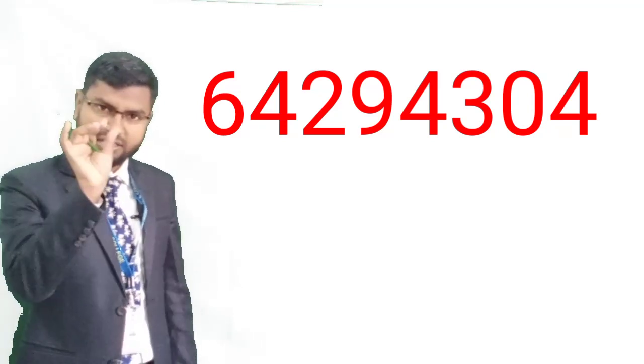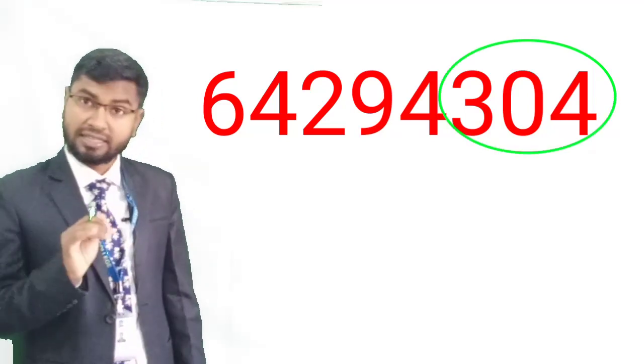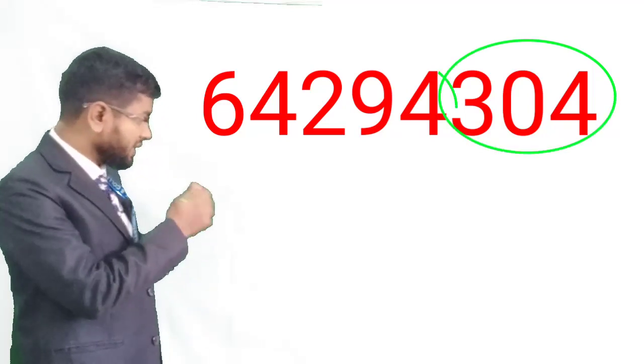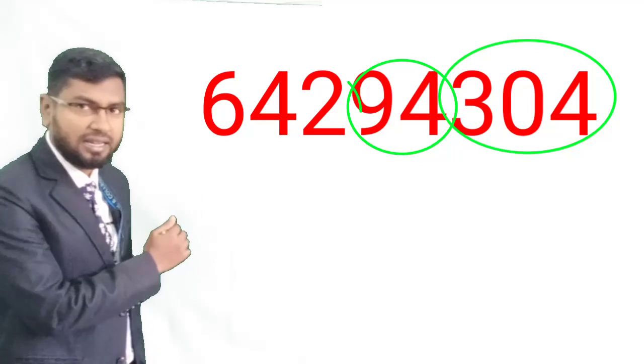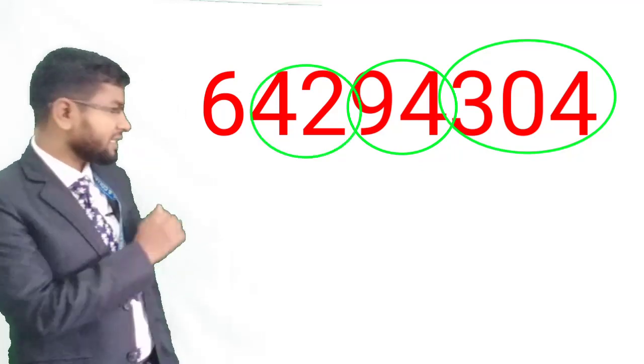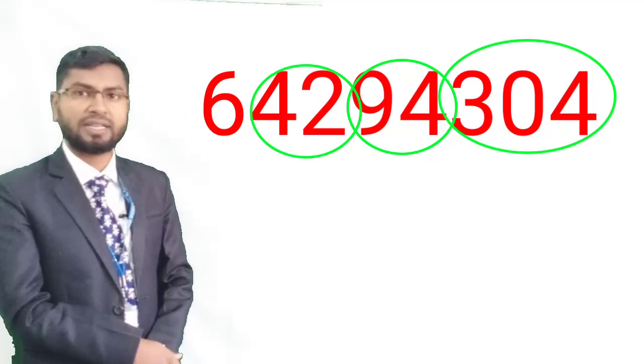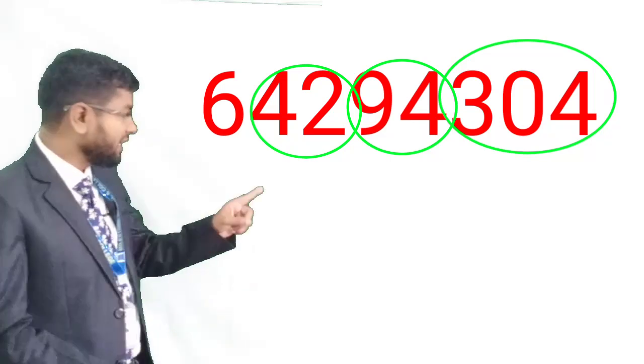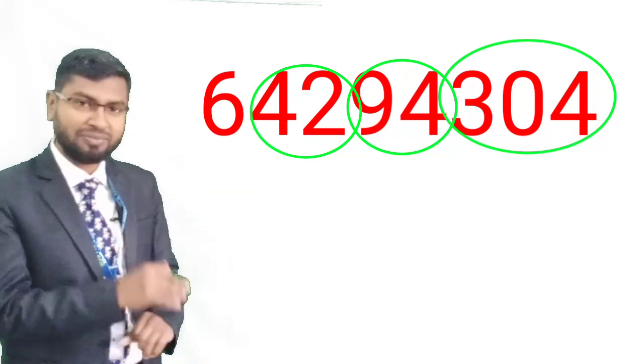94,304. There is a 3-digit part. Circle it. Then this side, 2 digits. Circle it. This side, 94 and 6. Another circle. So what will it be? 3 2 2. These are the digit groups we have circled.